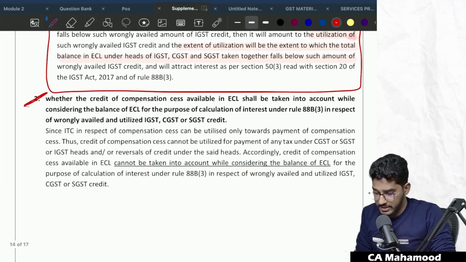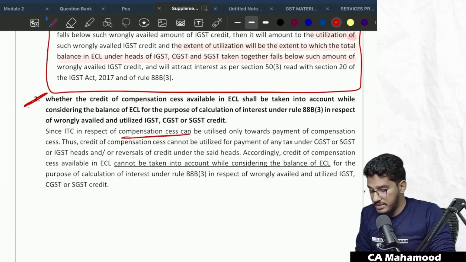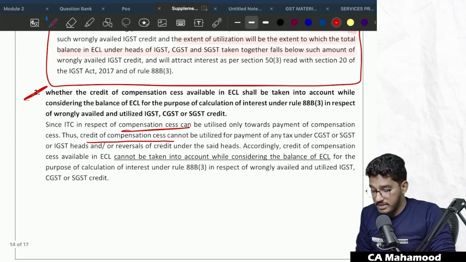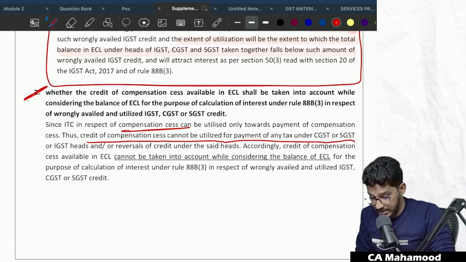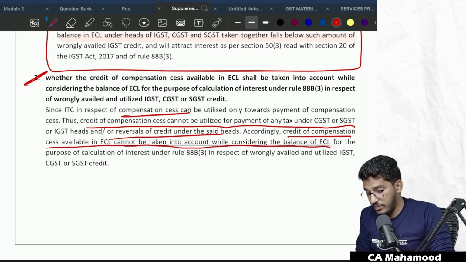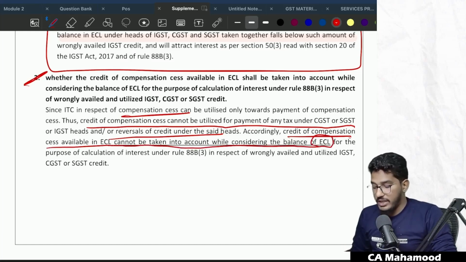So that is what they say here. Since ITC in respect of compensation cess can be utilized only towards payment of the compensation cess, the credit of compensation cess cannot be utilized for the payment of any tax under CGST, SGST or IGST heads, or for reversal of credit under the said heads. Accordingly, the credit of compensation cess available in the electronic credit ledger cannot be taken into account while considering the balance of the electronic credit ledger for the purpose of calculation of interest.